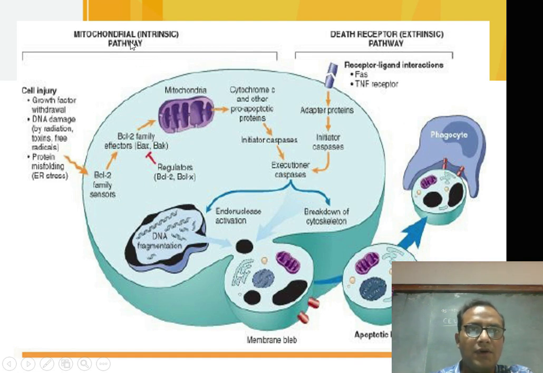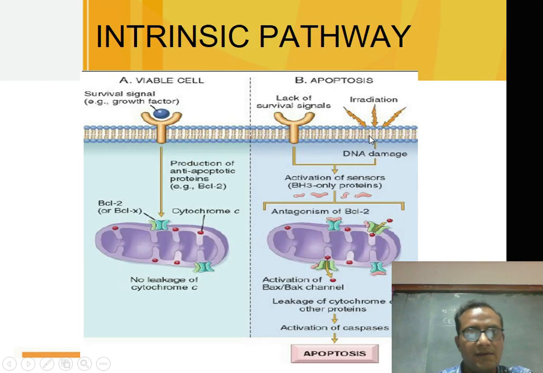Now what occurs in the intrinsic pathway and extrinsic pathway, we can see from this slide. In the intrinsic pathway, in viable cells, normally if there is a survival signal like growth factor, there will be production of anti-apoptotic proteins which inhibit apoptosis.